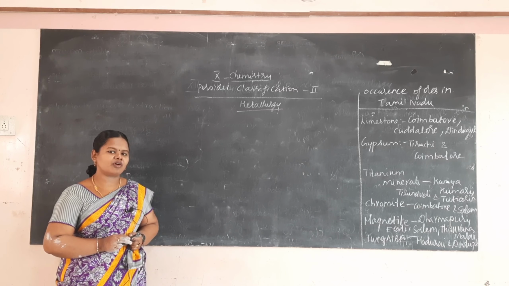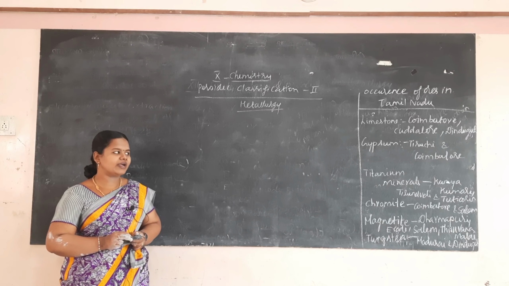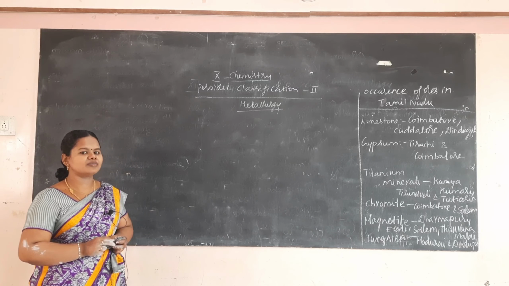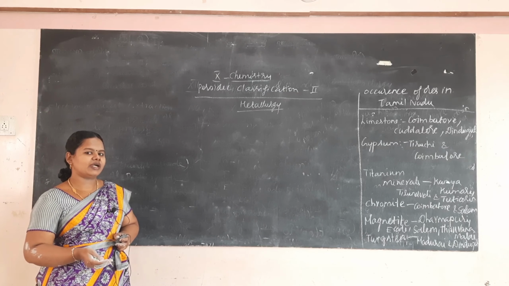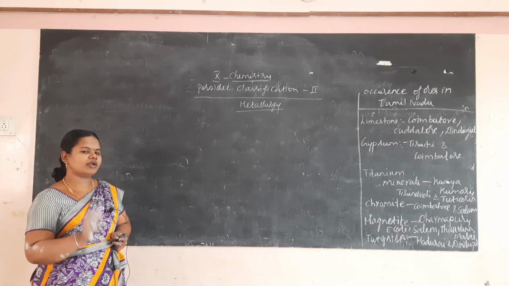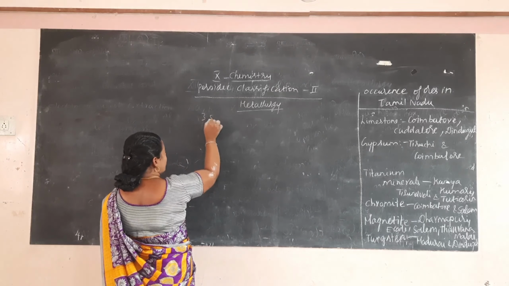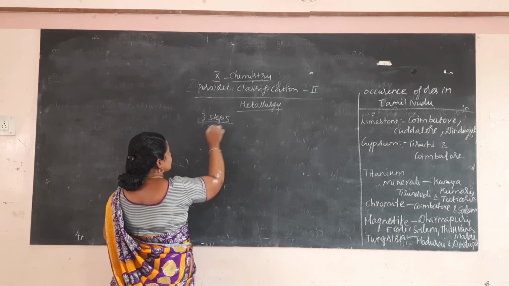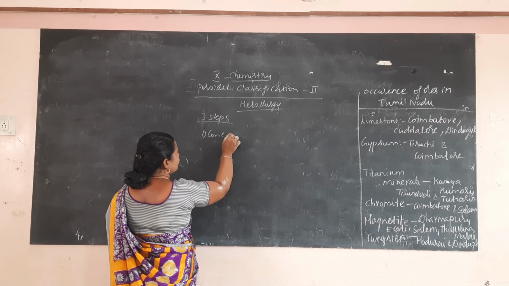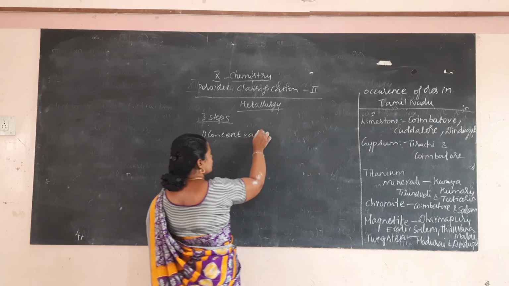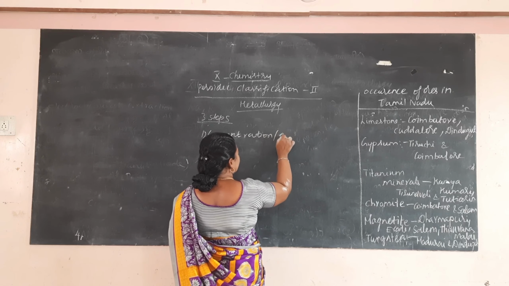This is a definition for what? Metallurgy. Now in metallurgy we are going to see different terms, and before that you must know what the three steps in metallurgy are. First step is the concentration or enrichment of ore.